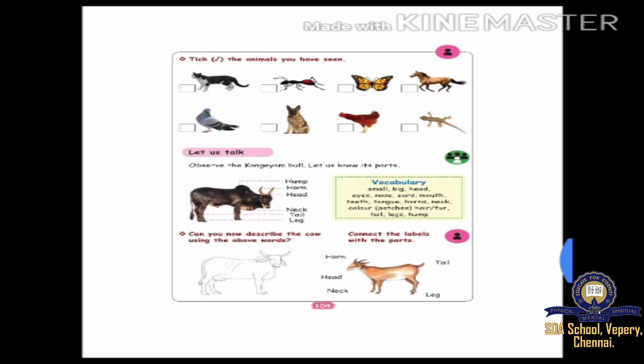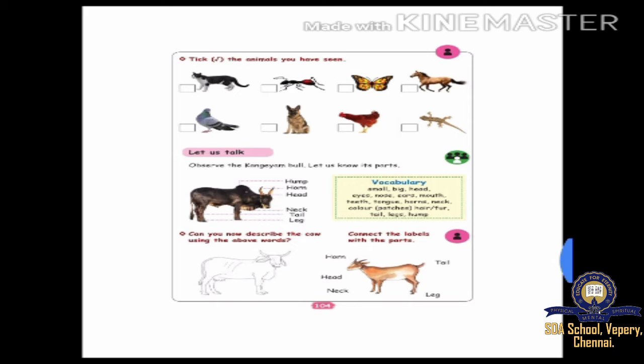If you have seen it, you can put a tick. Otherwise, wrong. Dog, we have seen. Hen. Have you seen a hen? If it is yes, put a tick. Then lizard. In all our houses, there are lizards. So, put a tick there.